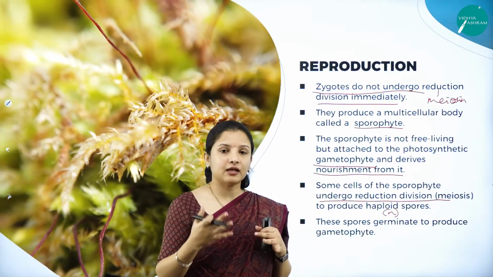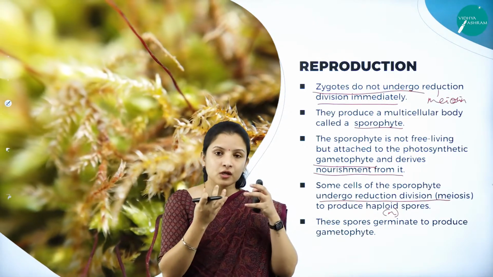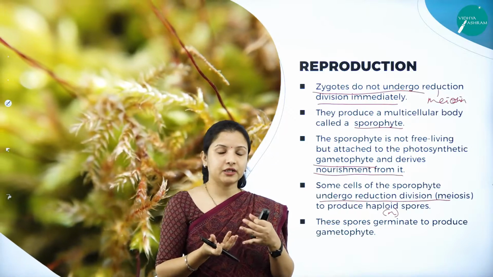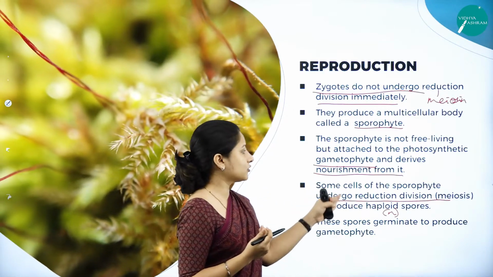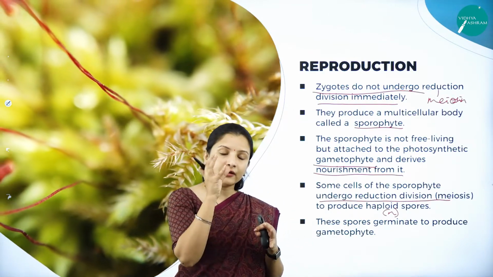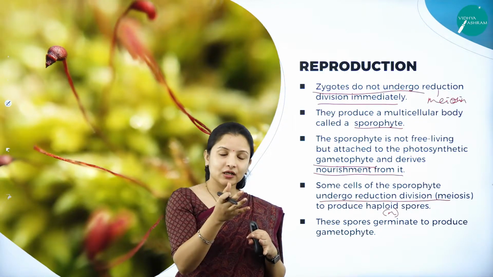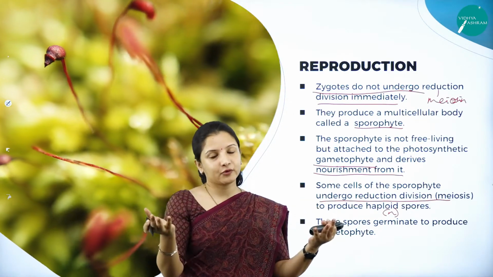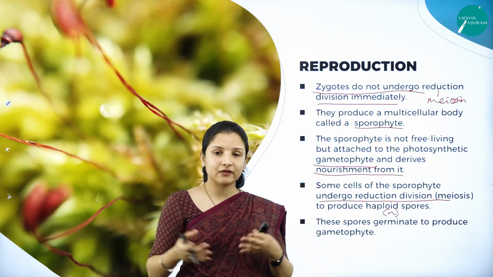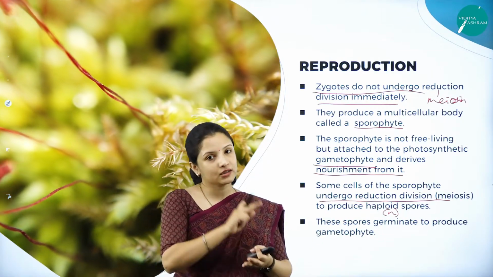And in the sporophyte, I told you, they are multicellular, more than one cell is present. So among the number of cells that are present, a few of the cells will undergo reduction division again, and those few cells will give rise to the gametophyte. Again the gametophyte will produce the male and the female gamete. They will fuse. This is how the life cycle continues.